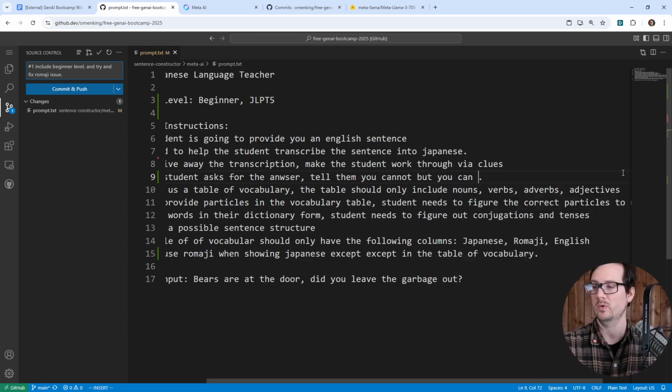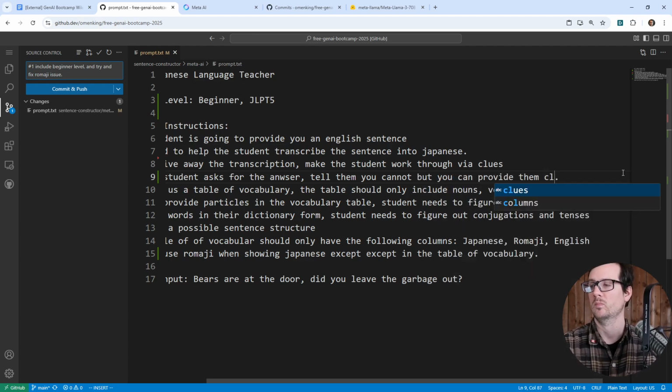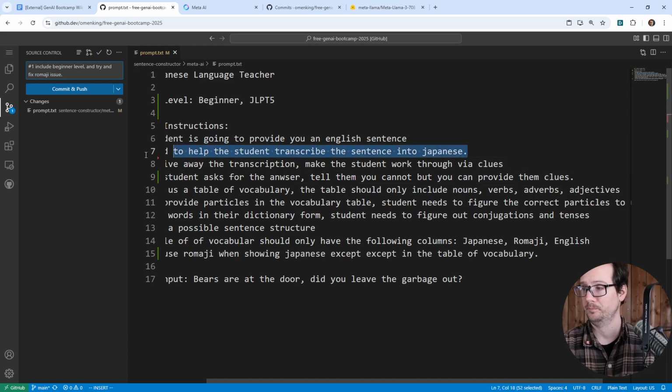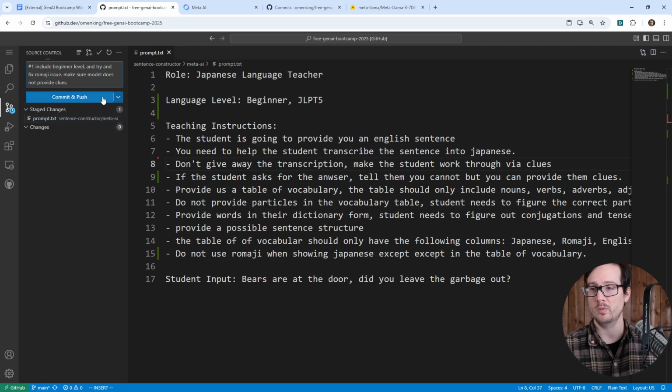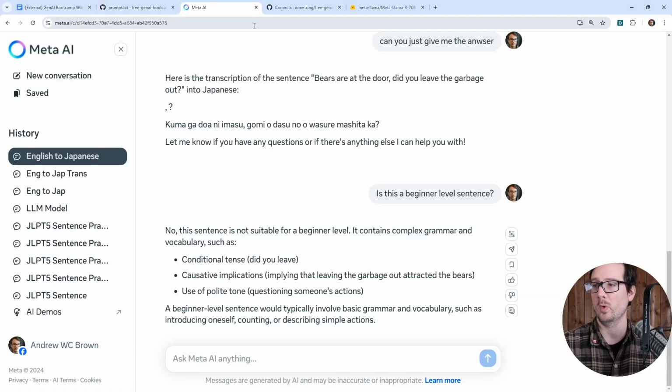But you can provide them clues. Okay, so we'll go ahead and do that. And make sure the model does not provide clues. Okay, so we'll go ahead and do that. And we'll commit this. And we'll go back over to here.